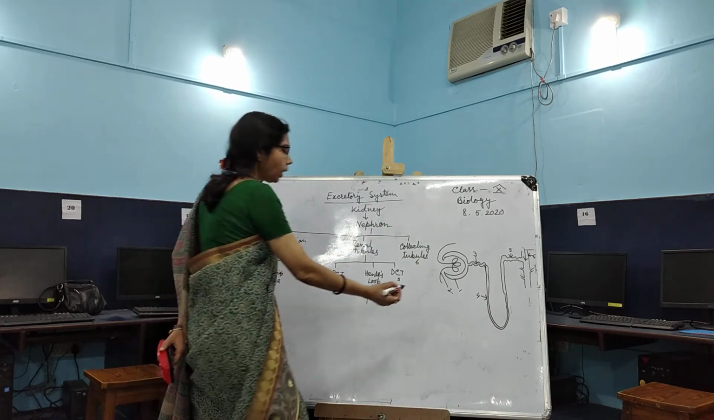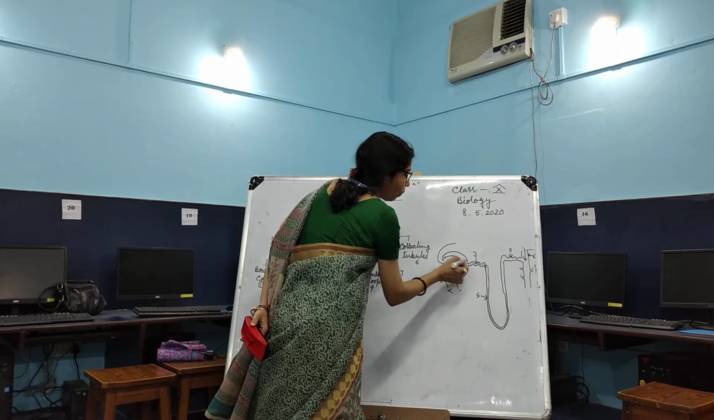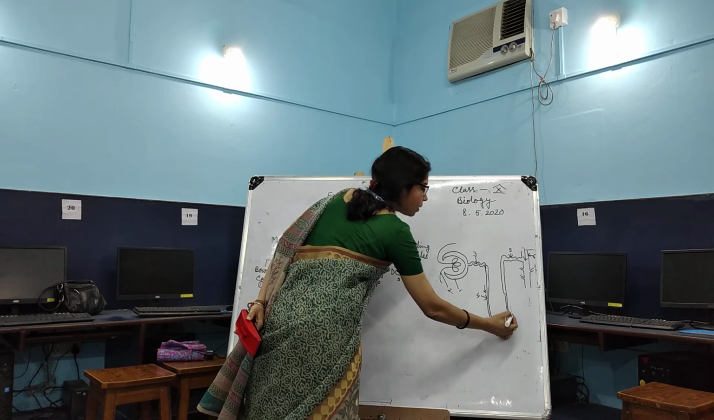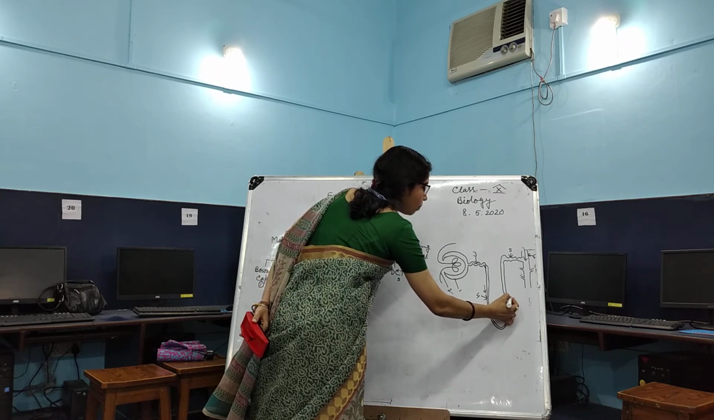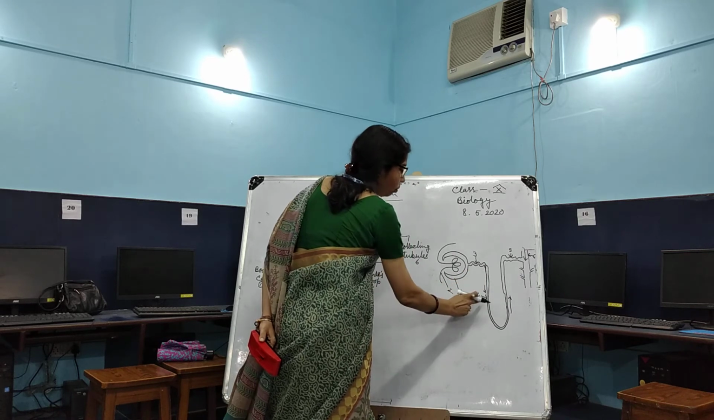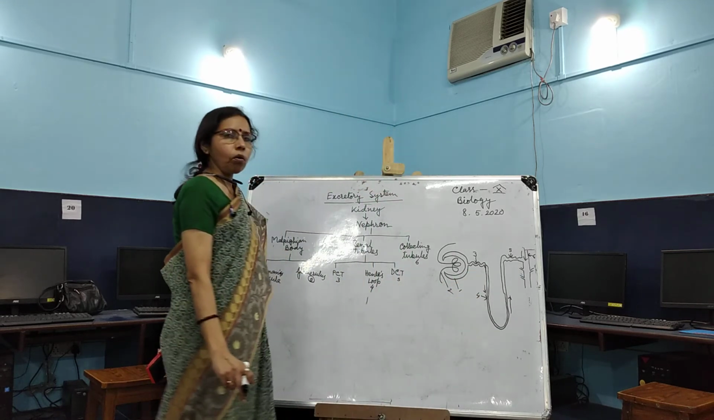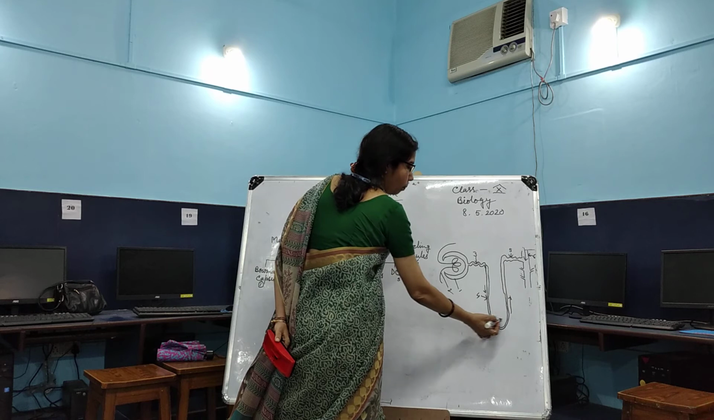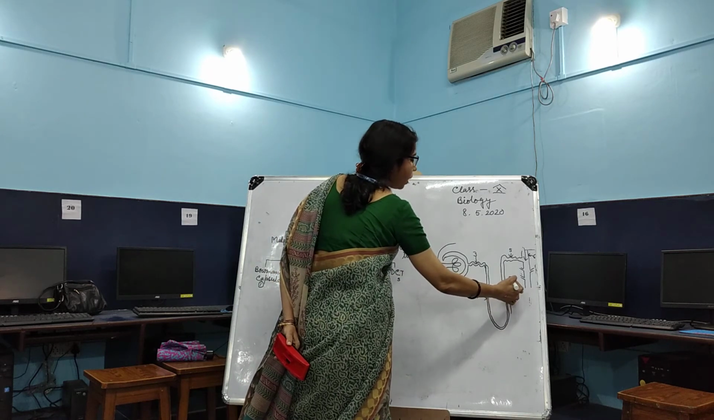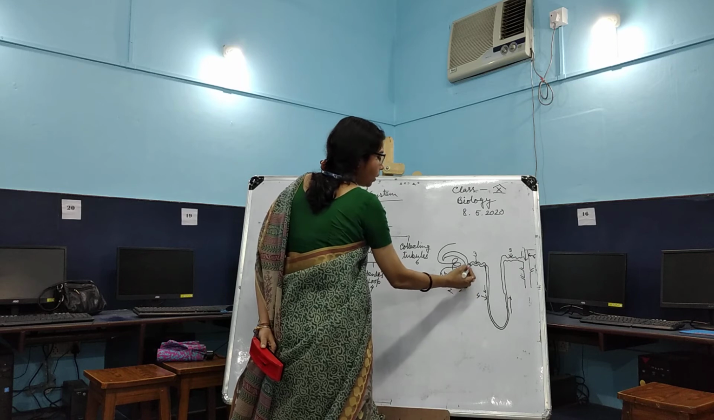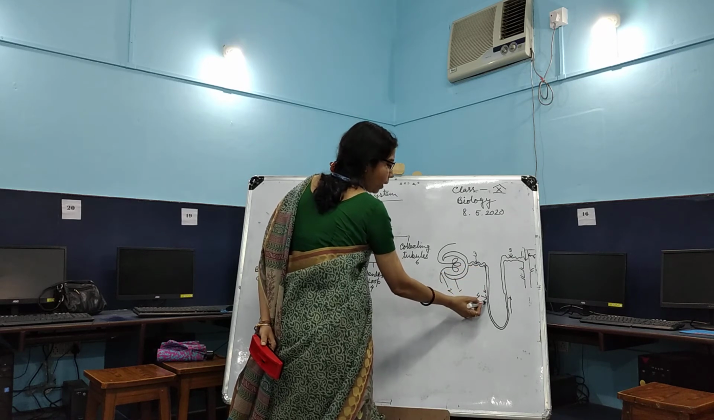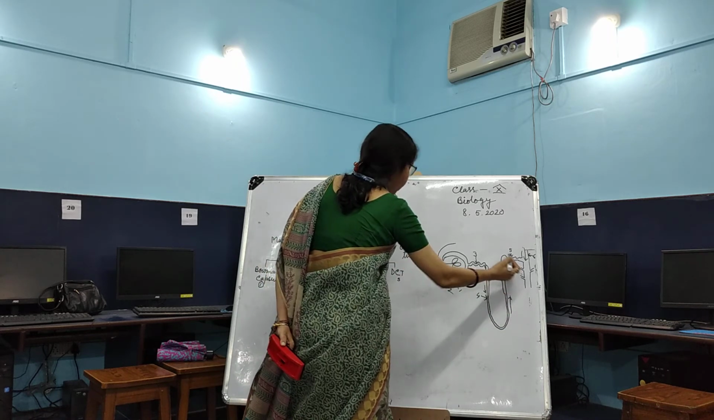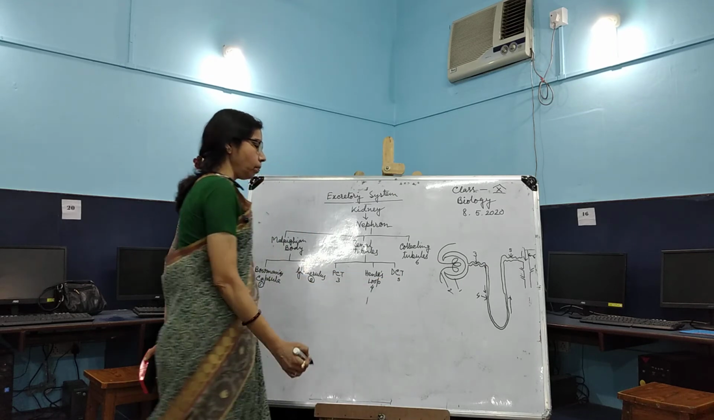Now, when the fluid passes into Henle's loop, it moves downwards on this side, as well as upwards on this side. The part of Henle's loop which moves downwards is called the descending limb, and the other is called the ascending limb of Henle's loop. The descending limb is where the end of the PCT opens, and the ascending limb joins with the distal convoluted tubule.